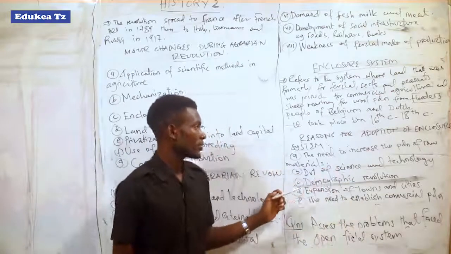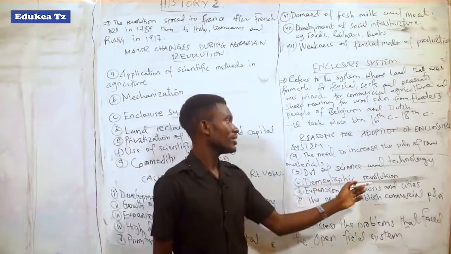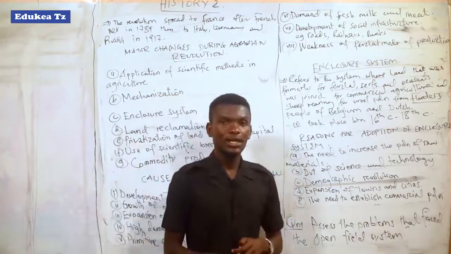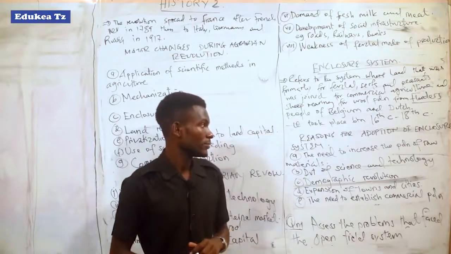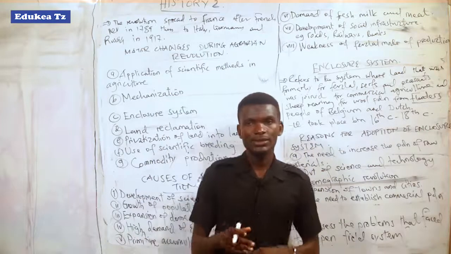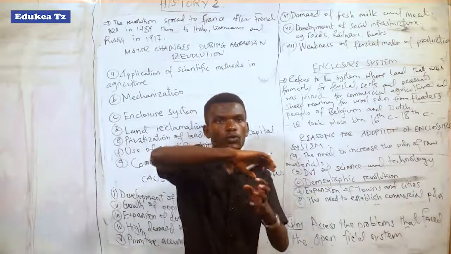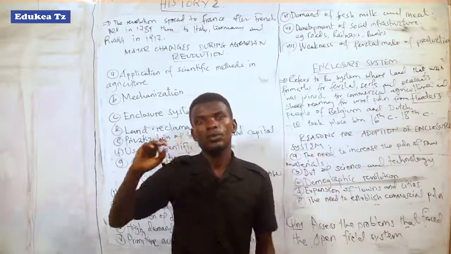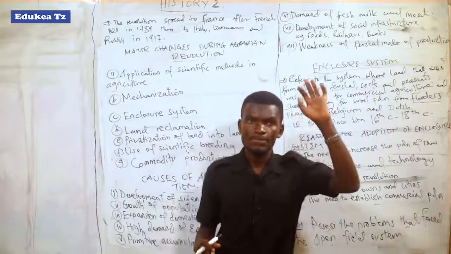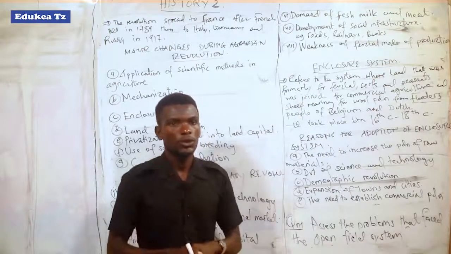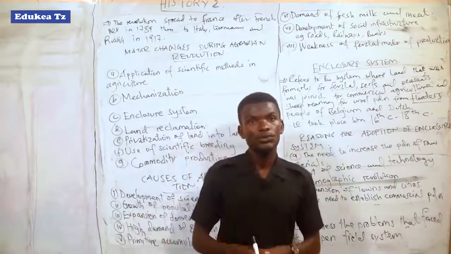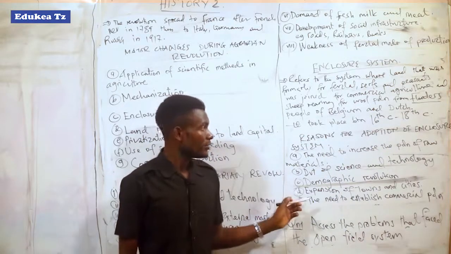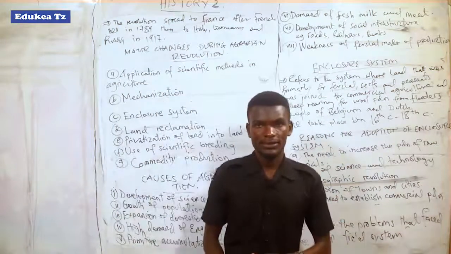Another reason for adoption of enclosure system was the demographic revolution. Demographic revolution was due to the increase of population in Europe. So enclosure system aimed to make those people, serfs or tenants, migrate from their rented lands and find areas where they will get jobs, or they will sell their labor to produce for merchants. Another reason was the expansion of towns and cities.